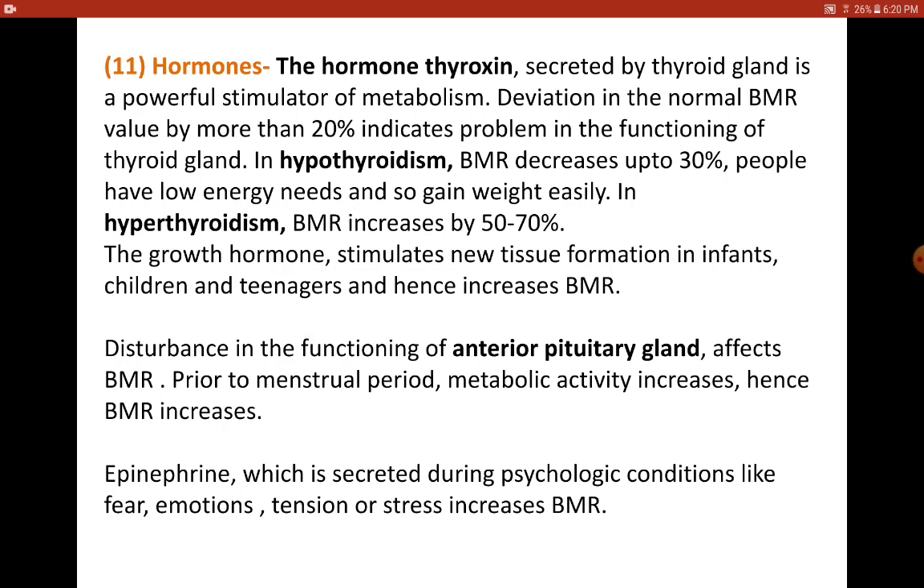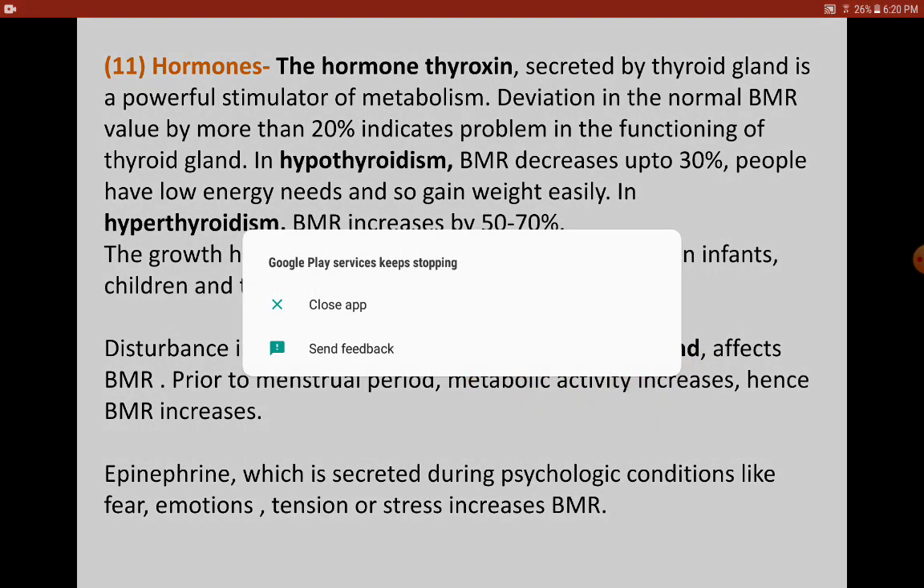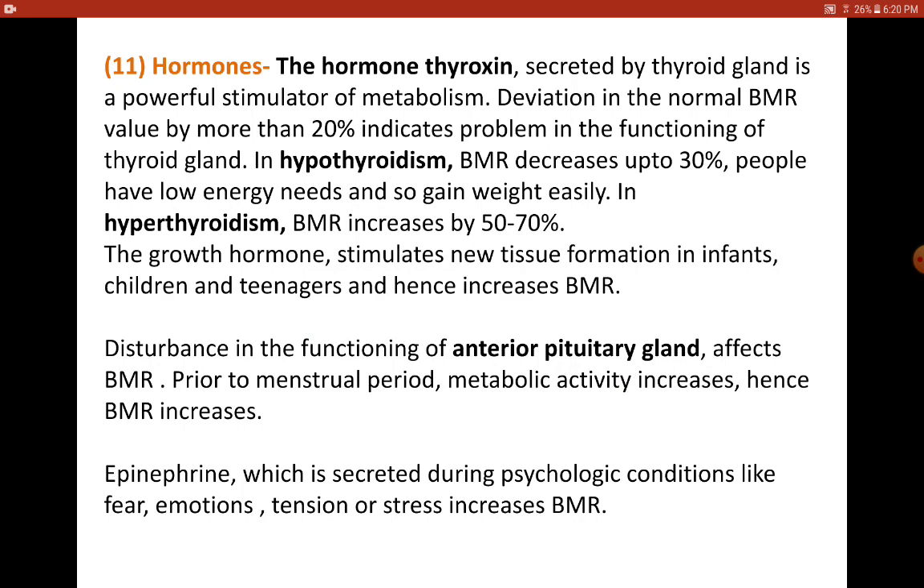So growth hormones would stimulate new tissue formation in infants, children and teenagers, and that's how growth hormones can also influence BMR. Coming to the anterior pituitary gland. This is a gland which is concerned with many hormones, for example the steroid hormones. So prior to the menstrual period, metabolic activity increases and thus BMR increases due to the more activity of the pituitary gland.